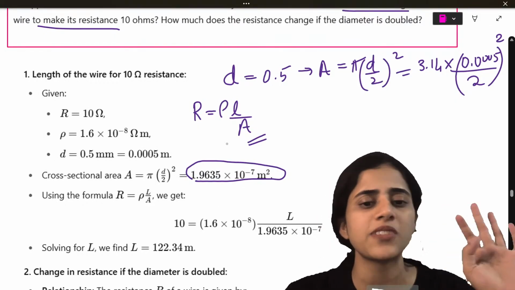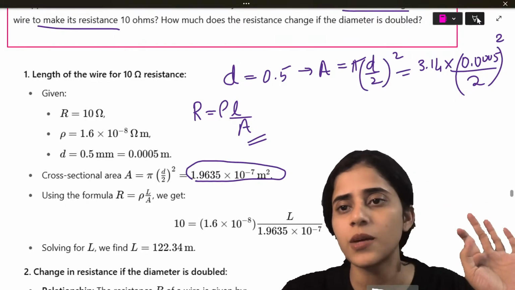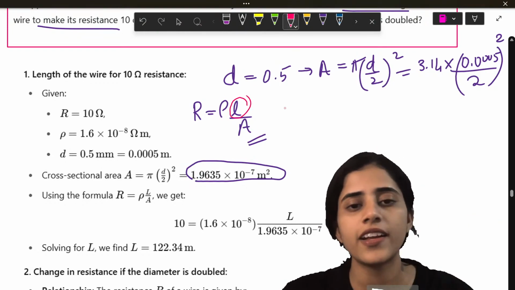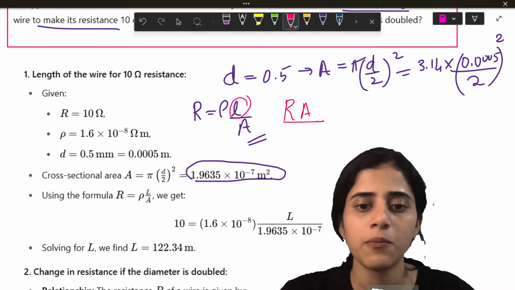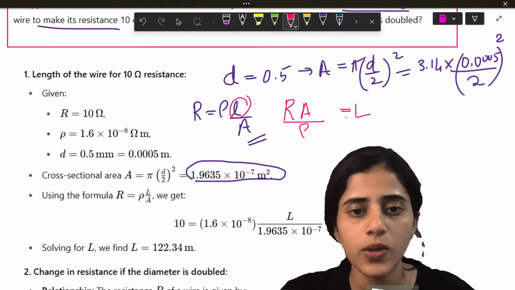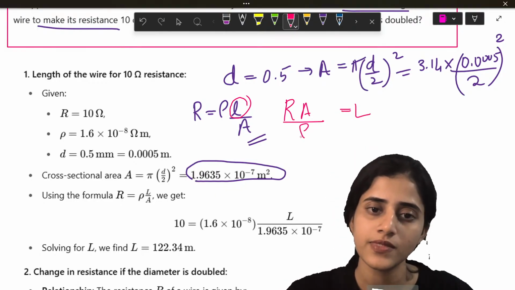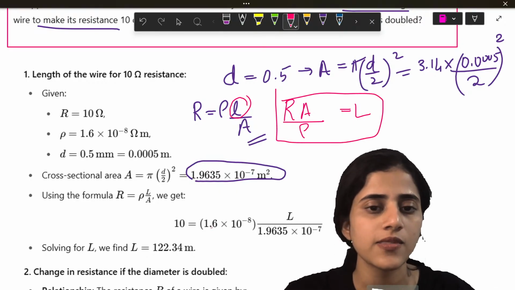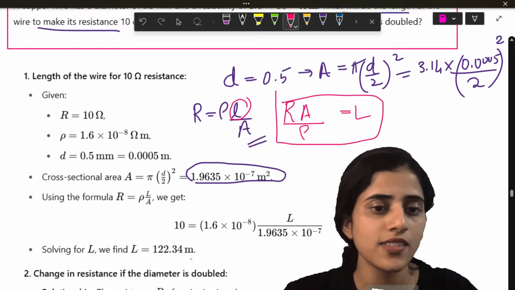Now simply substitute in my formula. What is the term that I have to find? I have to find out L. So I will rearrange this: RA by rho is equal to L. And then I will just substitute. How much is my resistance? 10 ohm.